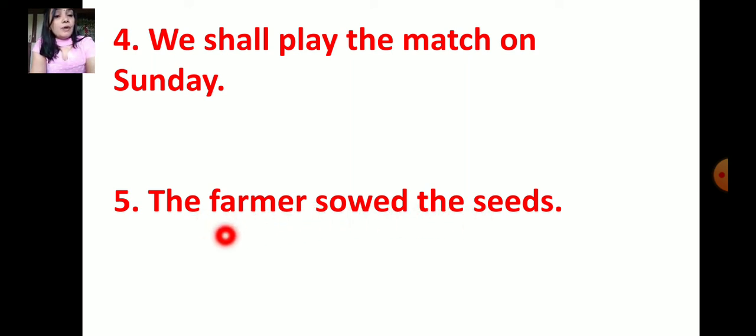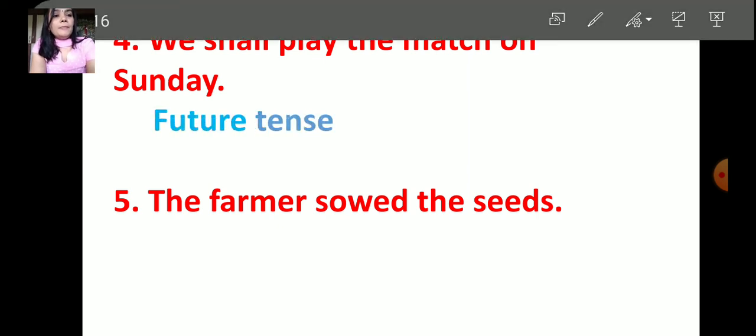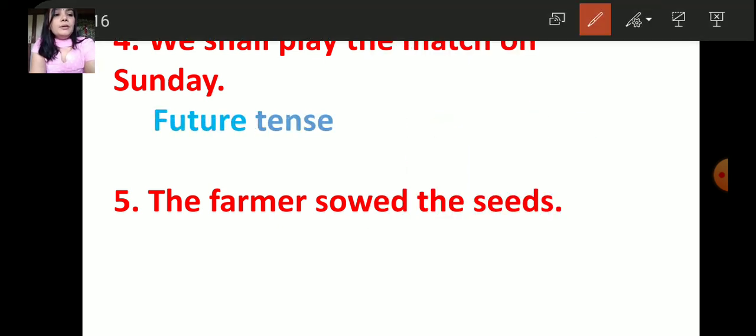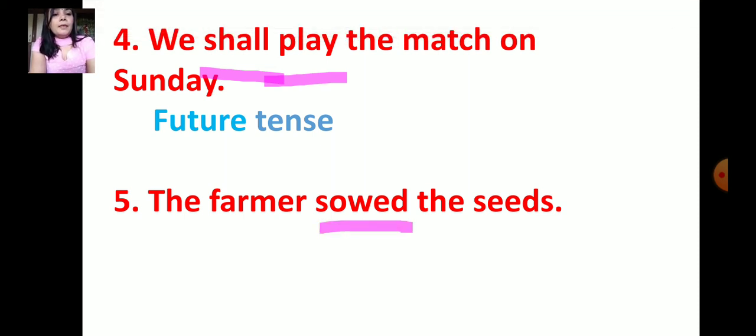The farmer sowed means he has done his work. So it indicates past tense. So here we shall play. The farmer sowed.